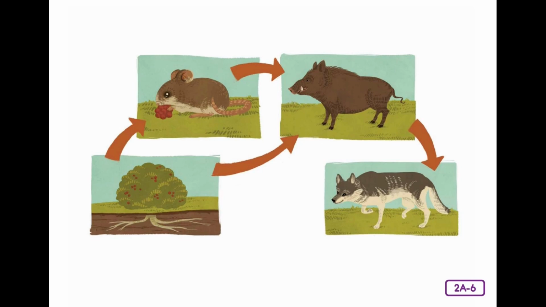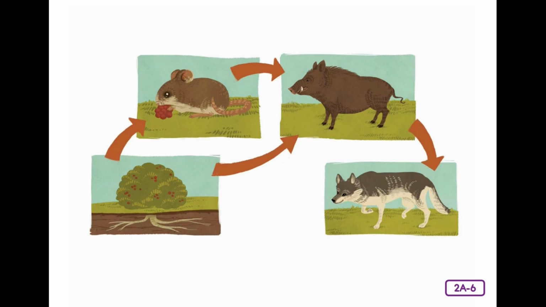Sometimes this trophic level is broken into more than one level, or feeding step, because there are several different types of consumers, or eaters. The consumers in this image are the mouse, the boar, and the wolf. Some consumers eat only plants, some eat only animals, and others eat both plants and animals. These three types of consumers have specific names.